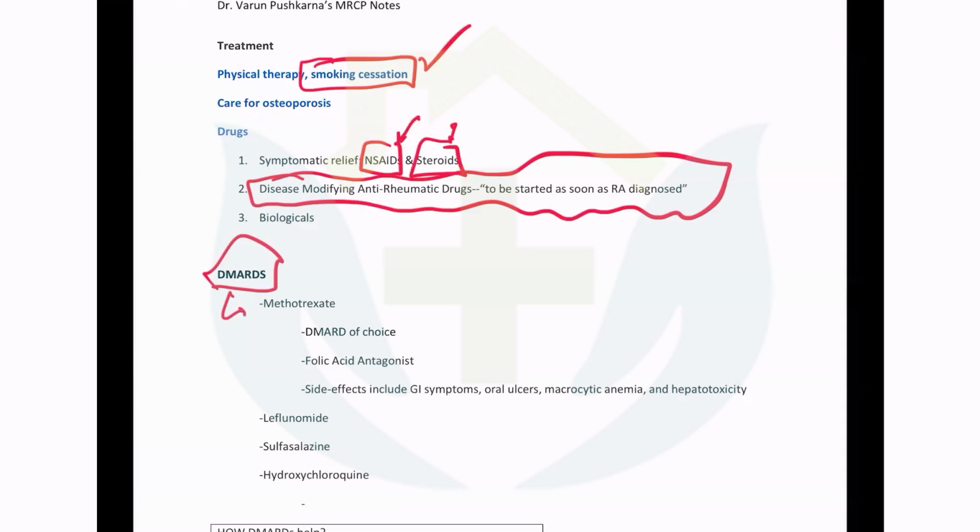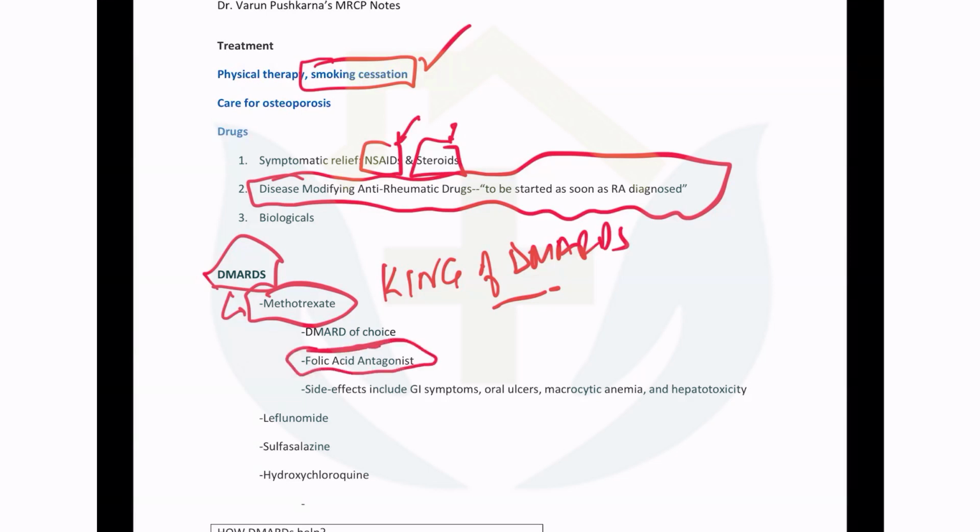DMARDs, for example, methotrexate is the king of DMARDs. Hence, many questions in MRCP, rheumatology, pharmacology will be addressed to methotrexate. DMARD of choice, it acts as a folic acid antagonist. Side effects are GI. Not many people tolerate it. Oral ulcers can occur. Stomatitis happens.